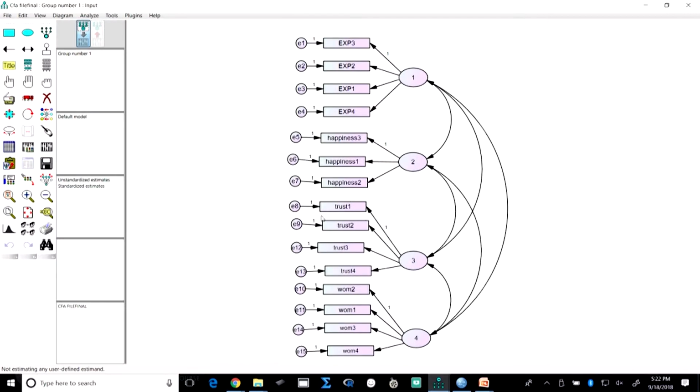The third has 4 indicators of trust, and the fourth has 4 indicators of word of mouth. This is a CFA model, a covariance model. Here there is no definite relationship, that is, no direction where A moves to B. It is non-directional, so the movement is on both sides; it is a covariance. In such a condition we will run this and see whether the model is valid or not, and then whether we can improve it.